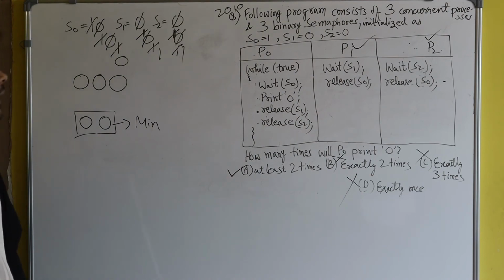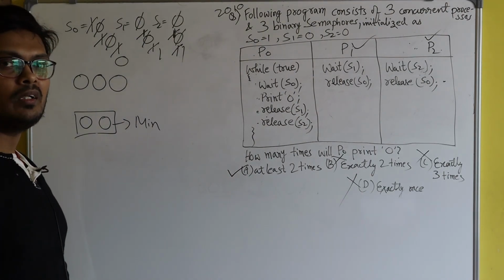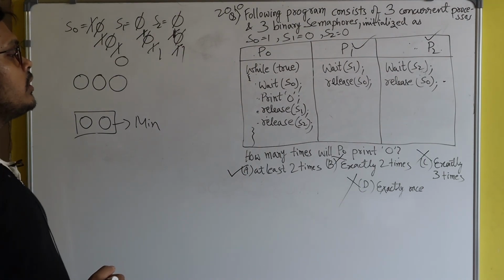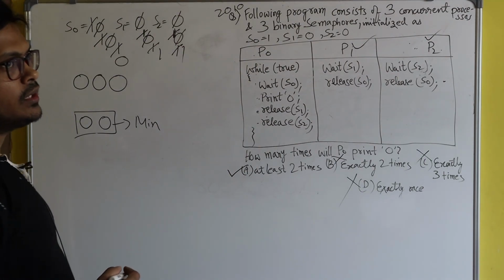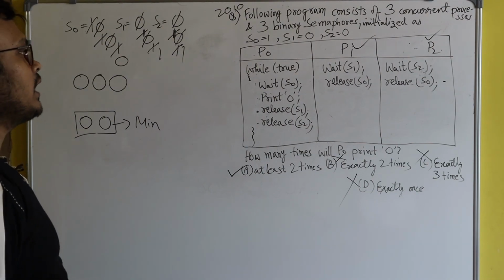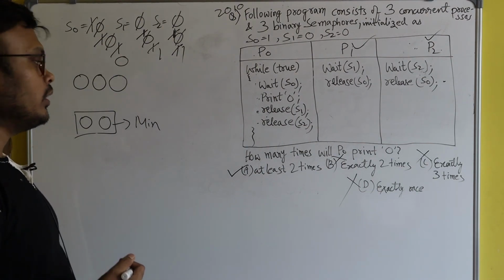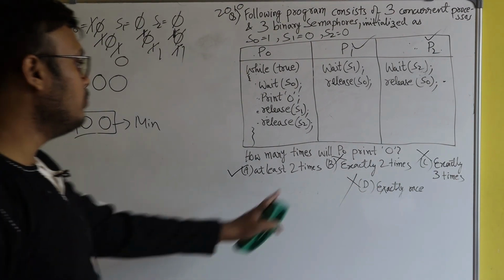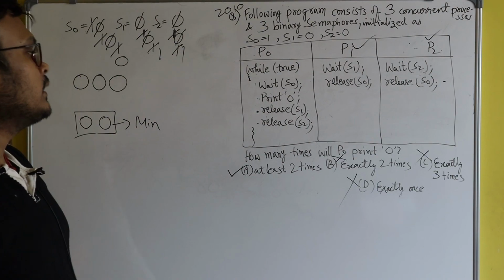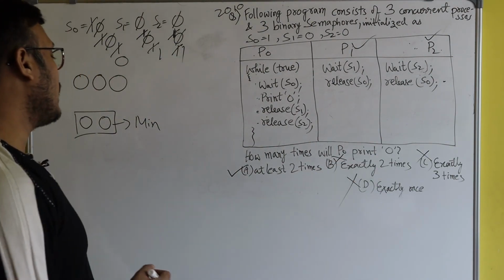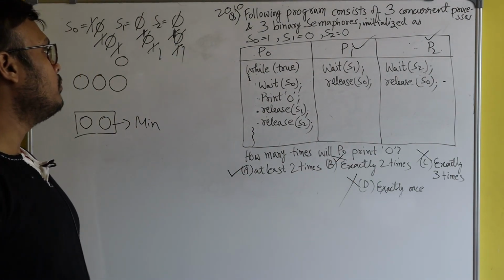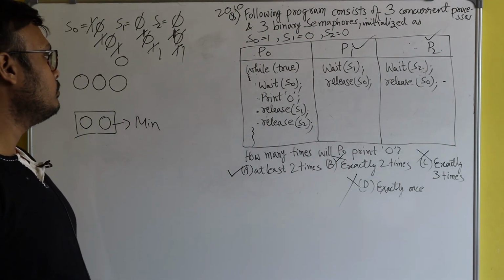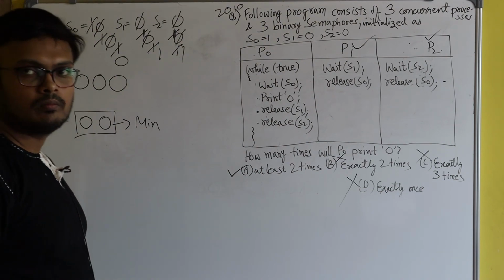Although you can say that at least 2 times means more than 2 times. So more than 2 times you can't say, because 4 times, 5 times, 6 times are also more than 2 times. But here we have to select the best option, because options B, C, D are exactly these 3 options are incorrect, but option A is the best one. So option A is the answer. Fine. Okay, thank you.